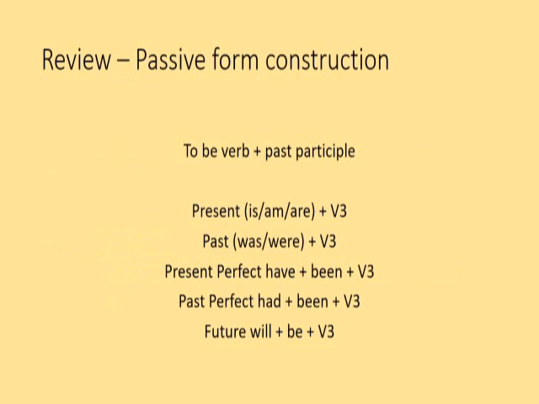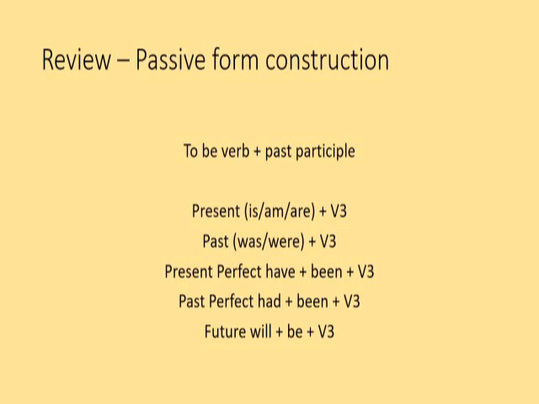Okay, here I will review the previous activity because you have learned about present, past, present perfect, past perfect, and future with will. So all should be put with to be. Like present, you can use is, am, are plus past participle. And then for the past, was, were plus past participle, and then present perfect you put have been and then past participle, and then past perfect had been plus verb 3 or past participle, and then future you should put will and then be plus verb 3.